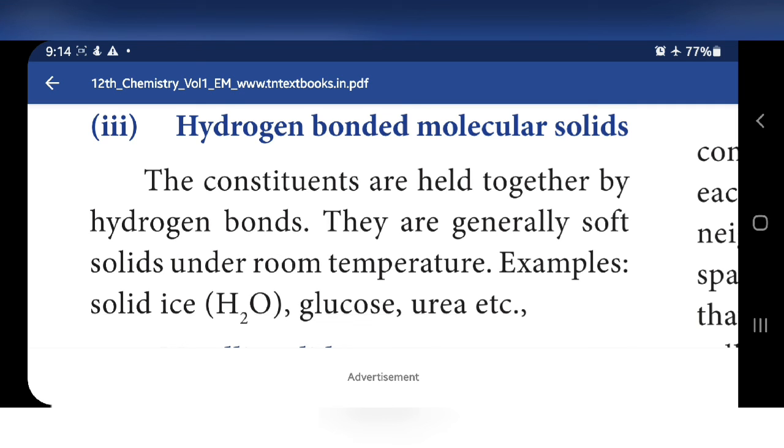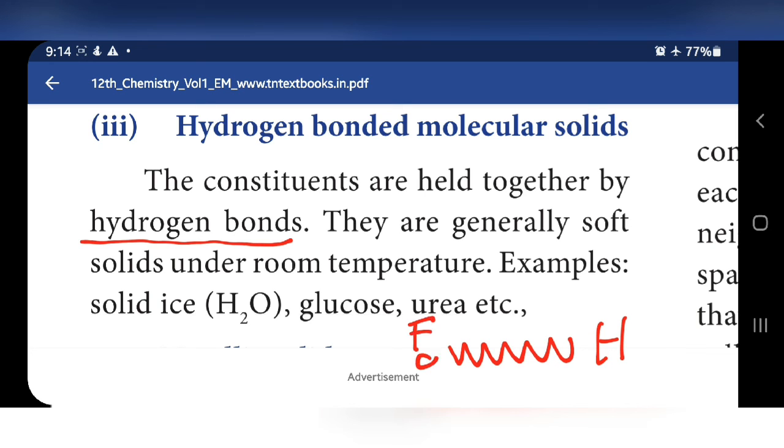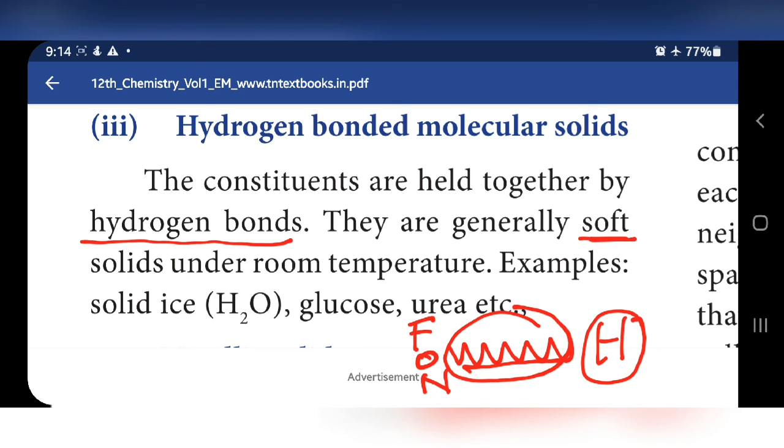Third type, hydrogen bonded molecular solids. The constituents are held together by hydrogen bonds. What is a hydrogen bond? Attractive forces present between hydrogen and a highly electronegative element like fluorine, oxygen or nitrogen is called a hydrogen bond. They are generally soft, because weak attractive forces are present, so they are generally soft solids at room temperature. Examples: solid ice, glucose and urea.